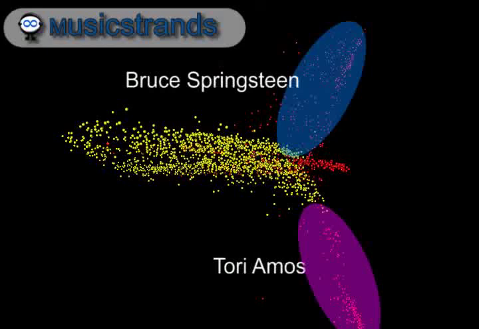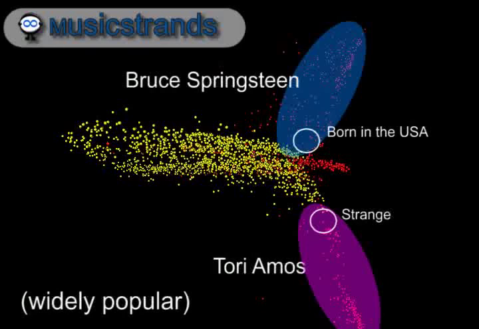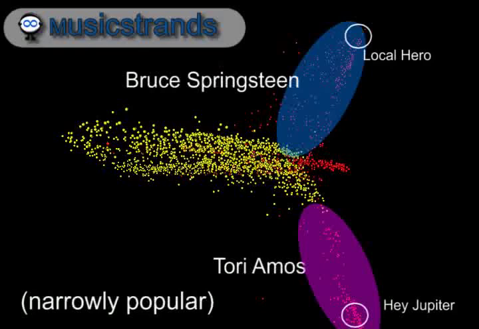The difference between one of their more widely popular songs and a song that may only be appealing to a Bruce Springsteen fan is readily apparent in this view. Songs that are closest to the center are more widely appealing, while those furthest from the center are songs that perhaps only true fans of the Boss and Tori could enjoy.